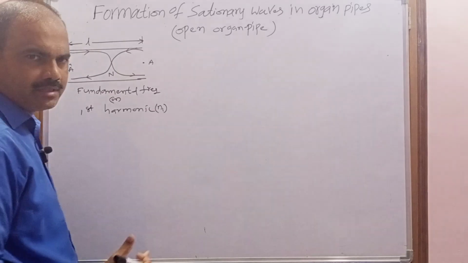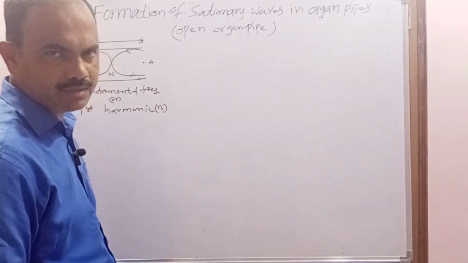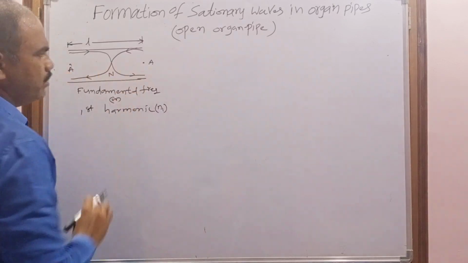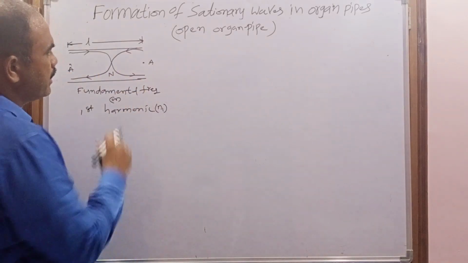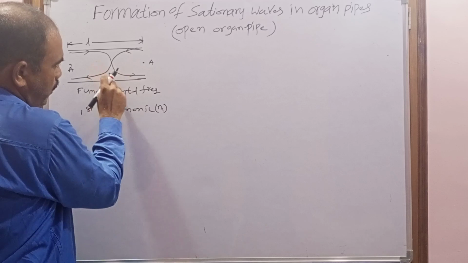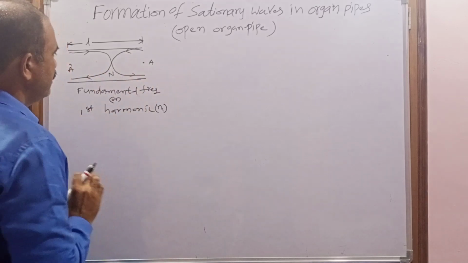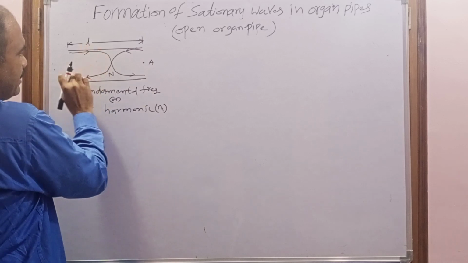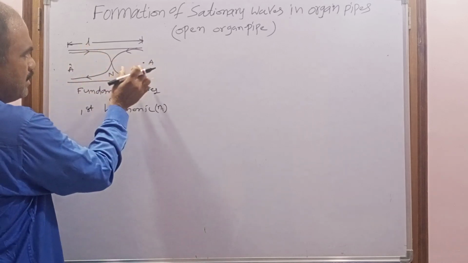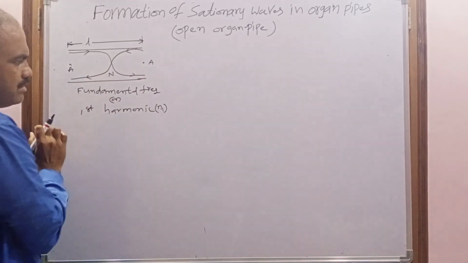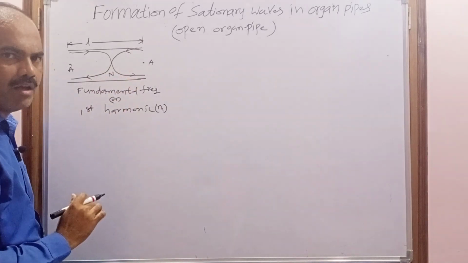Already in the previous class, in the formation of stationary wave along the stretched string, I explained: what is the distance between two successive nodes? Lambda by 2. What is the distance between a node and the next antinode? Lambda by 4. Remember that. That's why first of all I am converting this length into wavelength. Now consider when the stationary wave vibrates with fundamental frequency or first harmonic, the wavelength will be lambda 1.